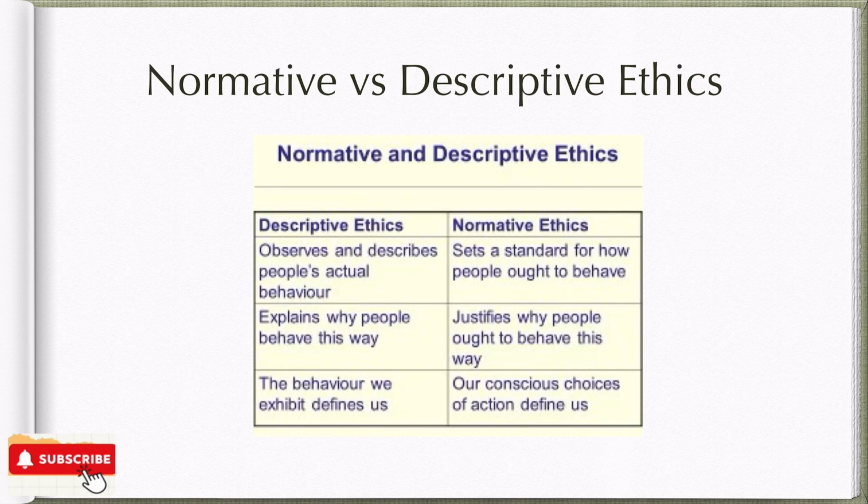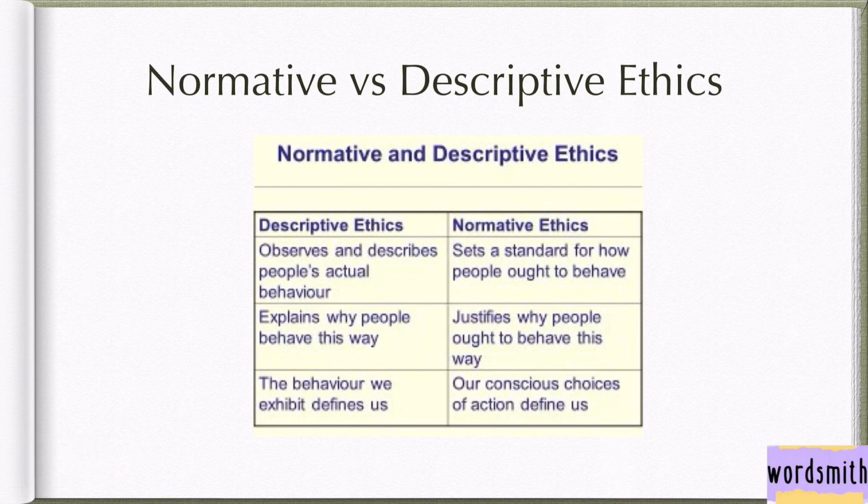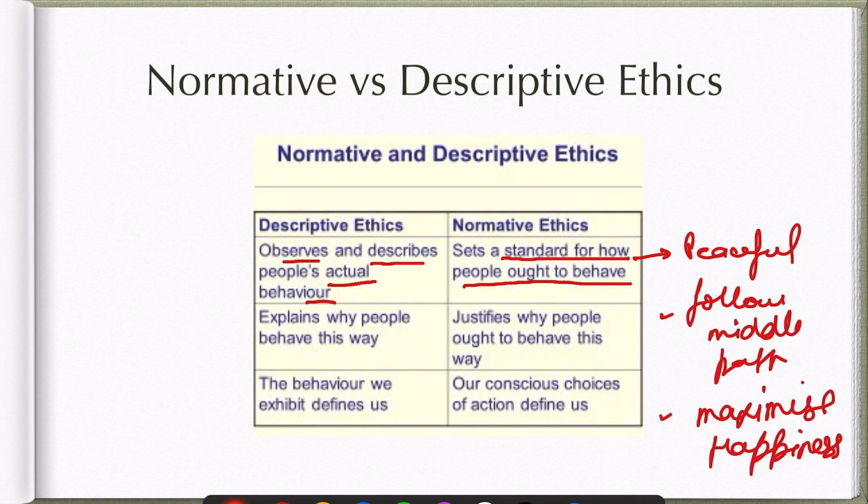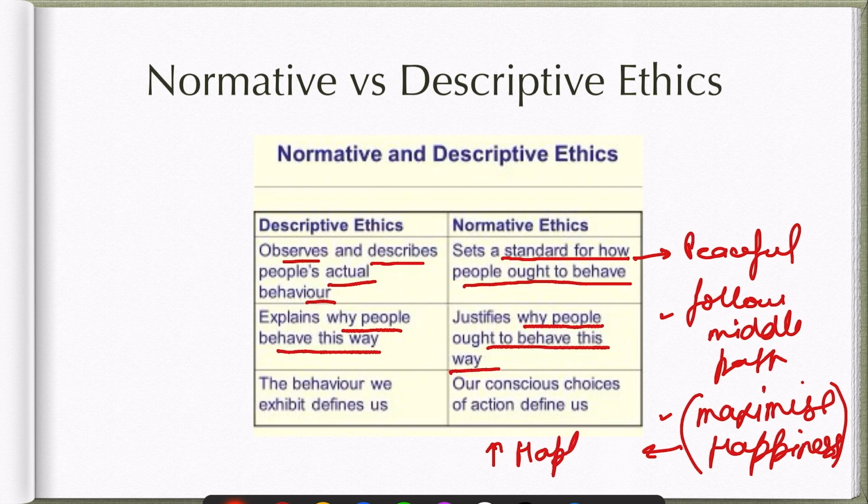So, as seen, normative ethics and descriptive ethics, what is the difference? Descriptive ethics basically observes and describes people's actual behavior, while normative ethics sets a standard for how people ought to behave. For example, they need to be peaceful. It justifies why people ought to behave this way. For example, as I said, this approach will say that anything which maximizes happiness should be done.